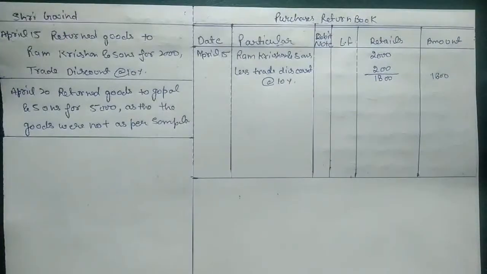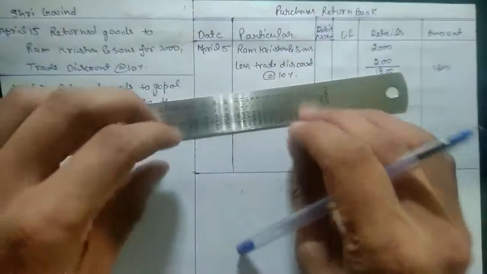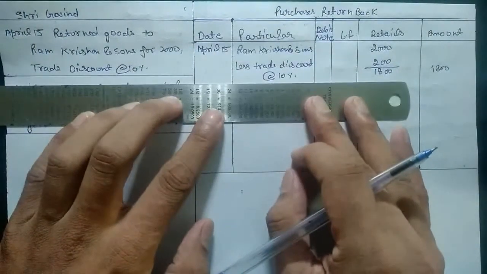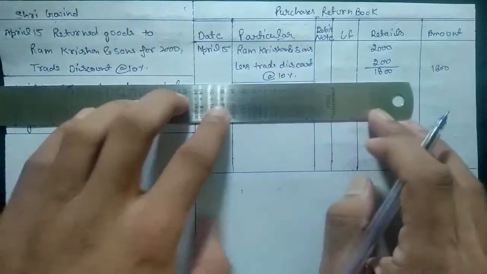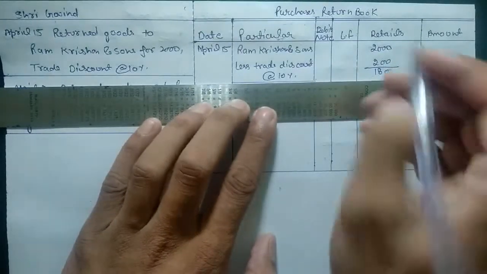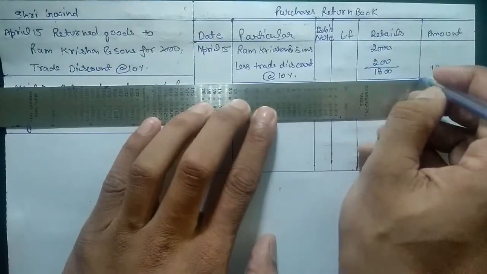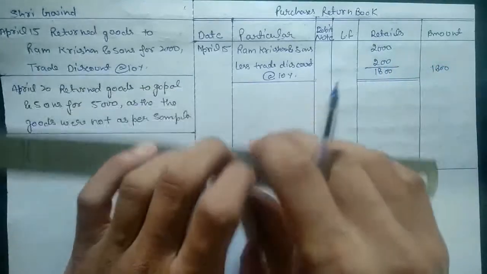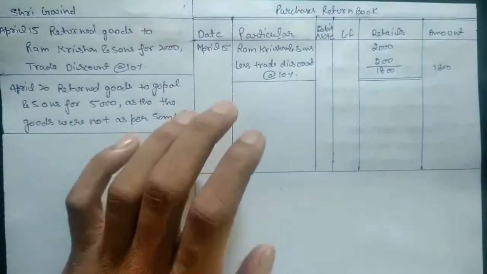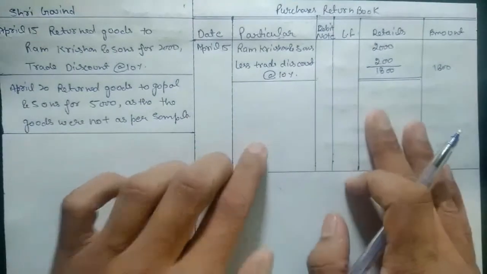So this is how we post entries into the purchase return book. After this, we need to close the entry for Ram Krishnan and Sons. For the amount we use a double line to close the account. This is how we close the account. So this is the entry for purchase return.